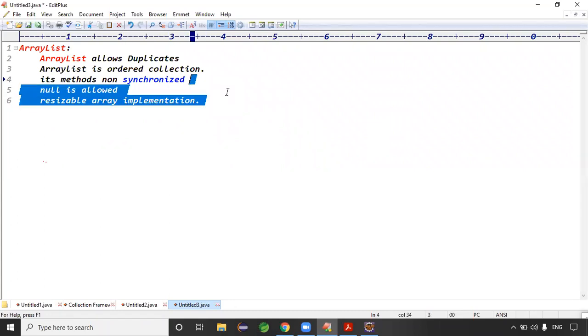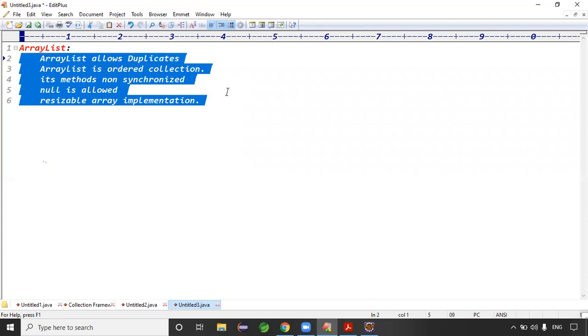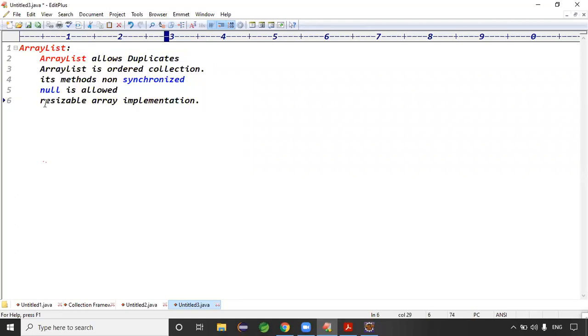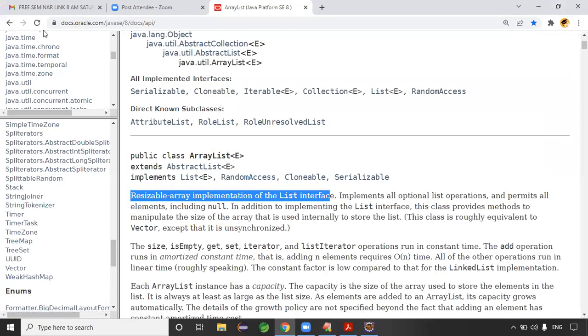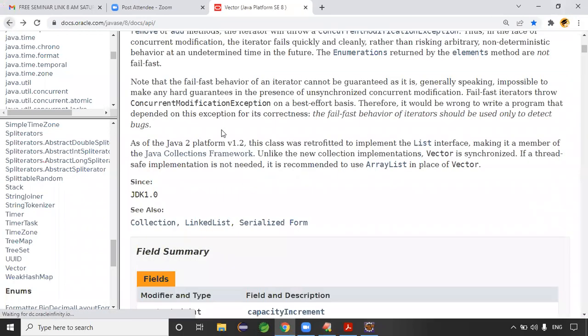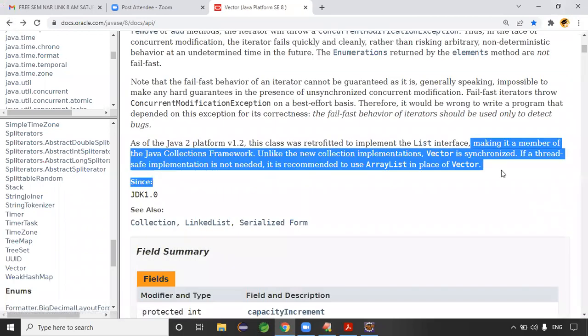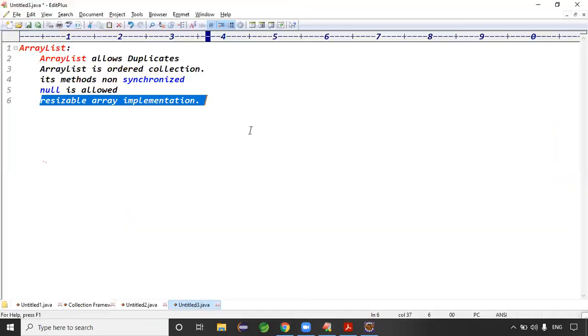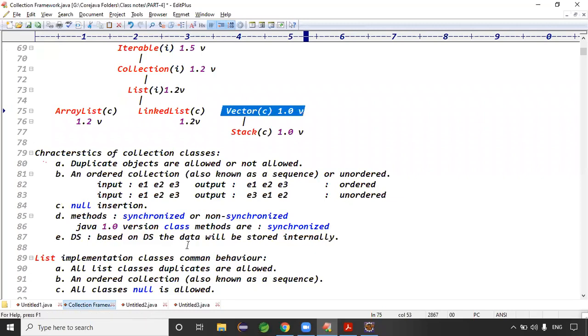Exactly. I think five points are clear. Its methods are non-synchronized, so multiple threads can work and thread safety is not there. Thread safety means only one thread is allowed to access. That is what I previously showed in the API documentation, in Vector. We can add this point in the explanation: multiple threads are allowed, and thread safety is not there. You need to know the multi-threading concept, but here we are not discussing multi-threading. That is the point.